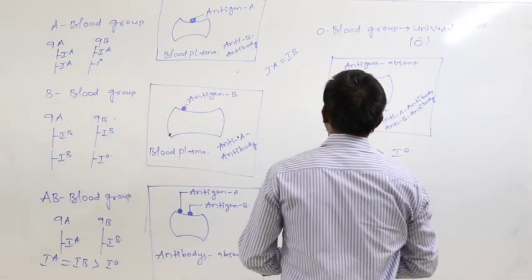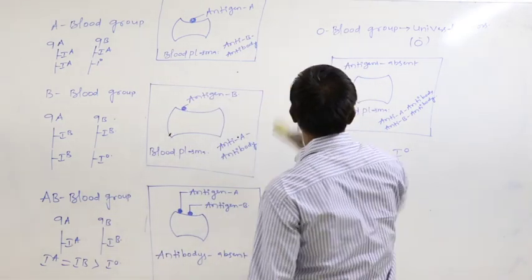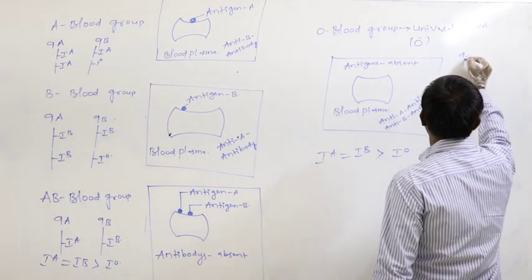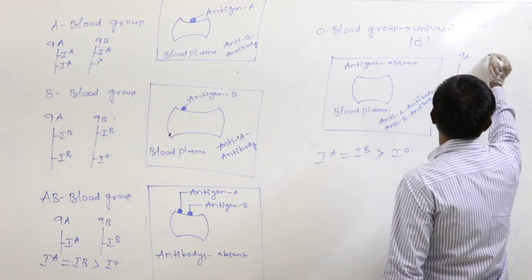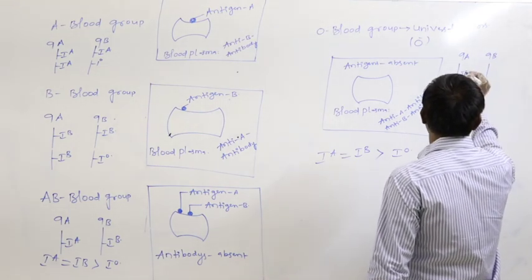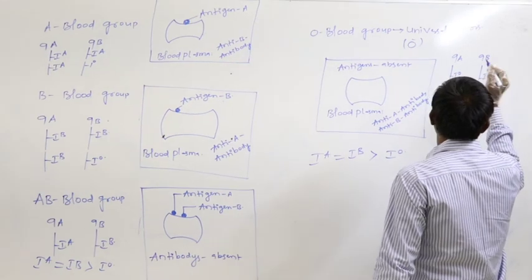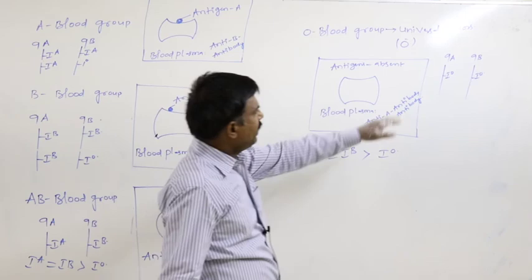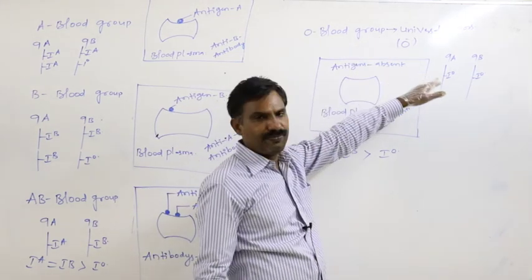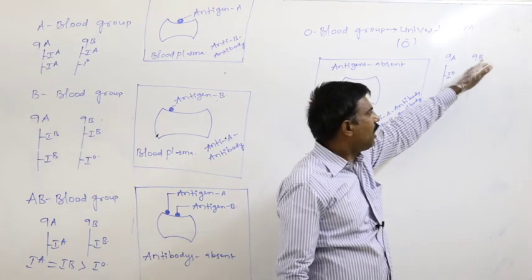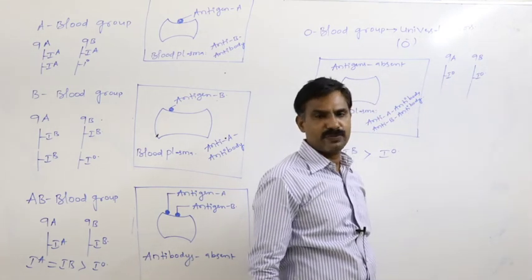Next, in the O blood grouped person, on the 9th pair of chromosome, definitely IO alleles are present. So in the O blood grouped person, on the 9th A IO, on the 9th B IO alleles are present.